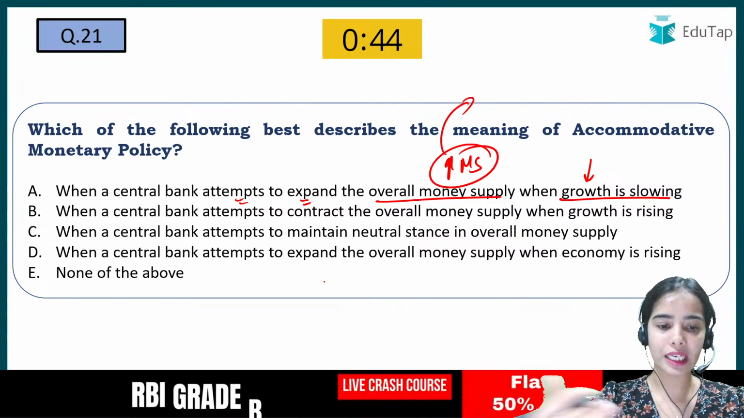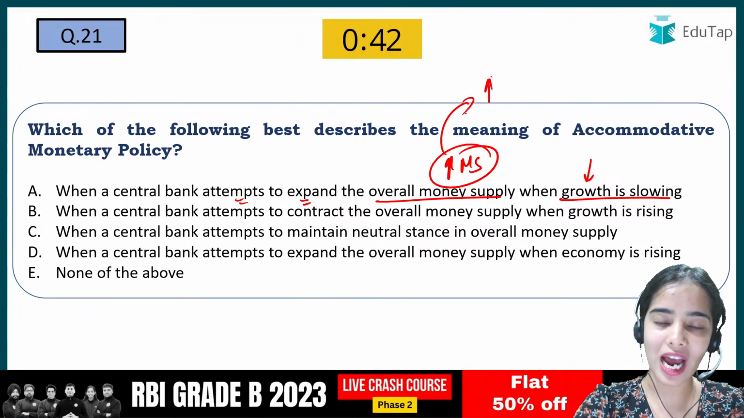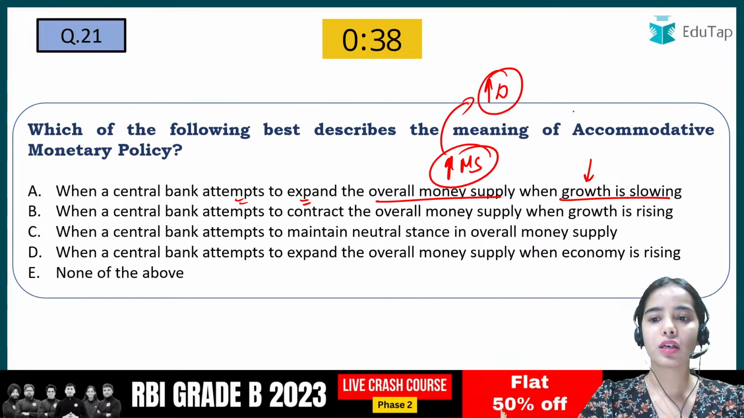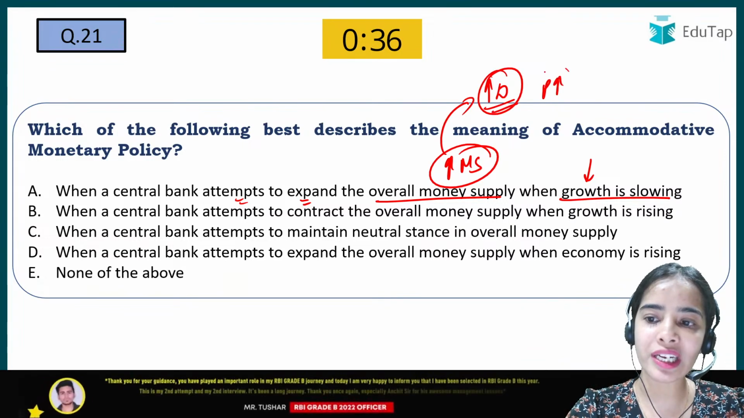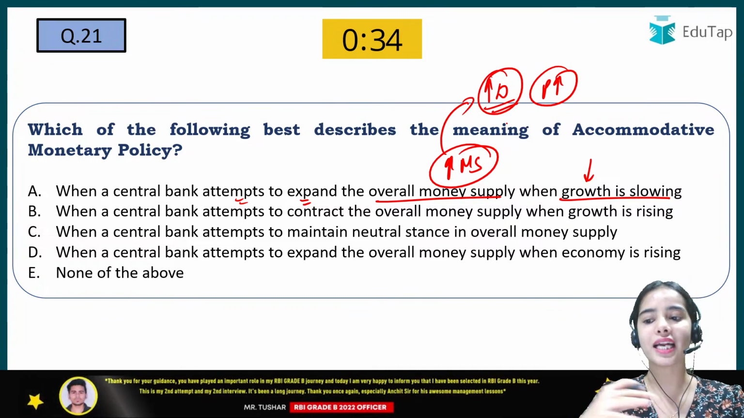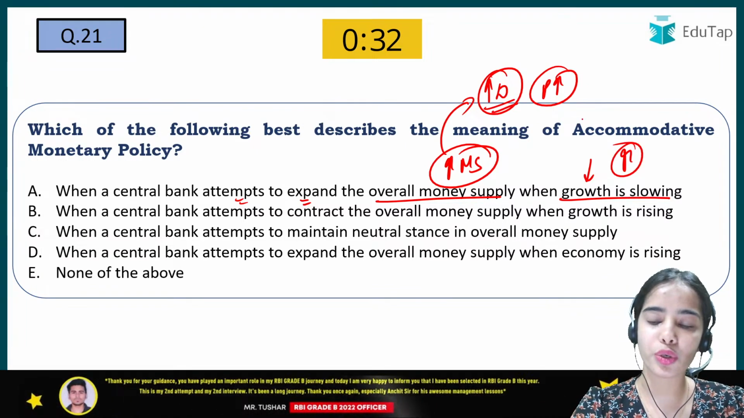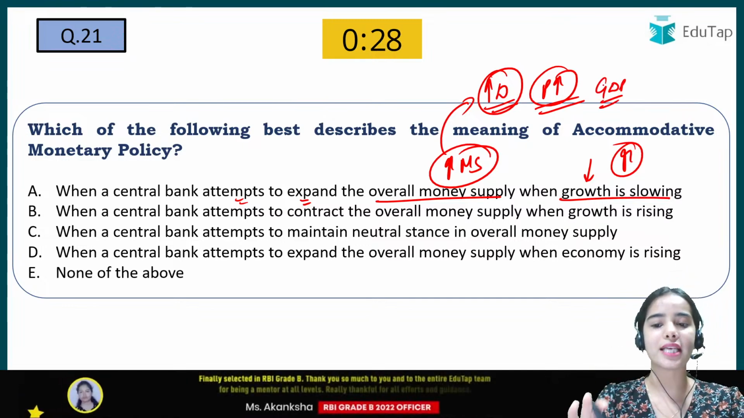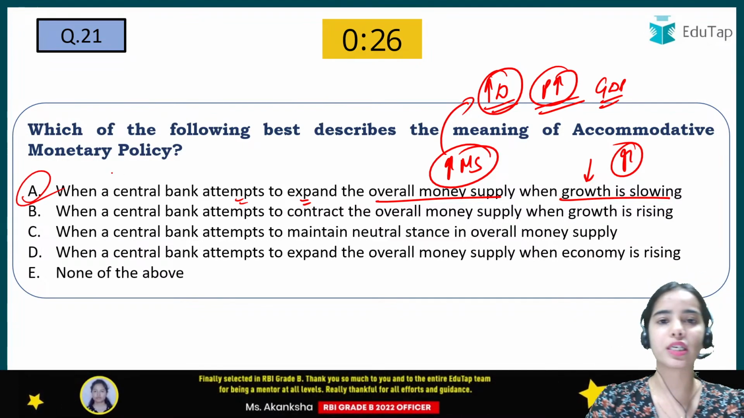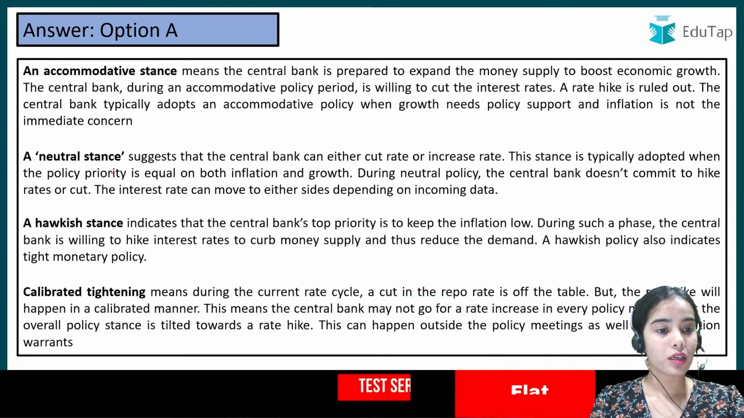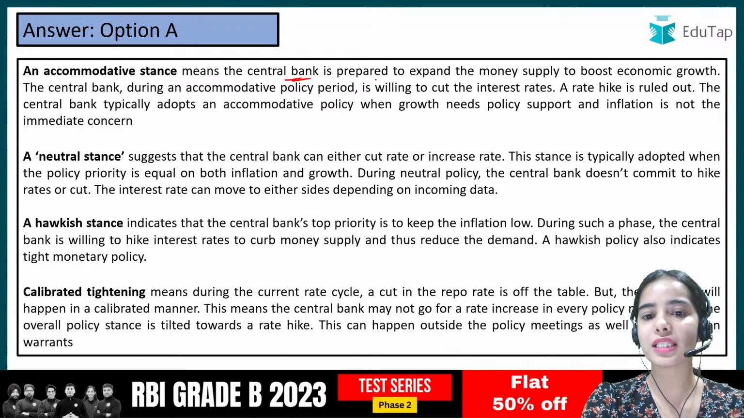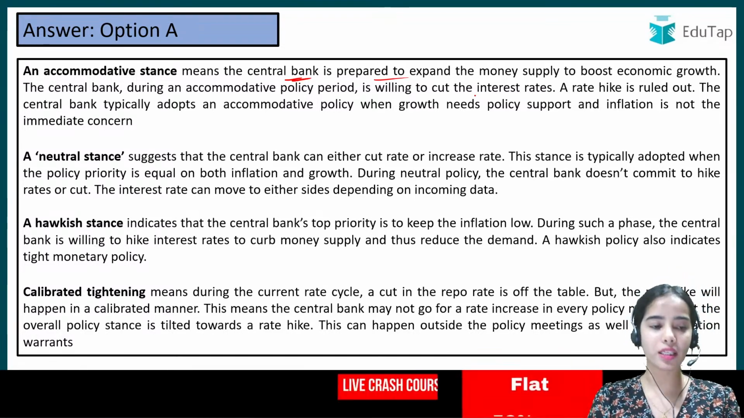Money supply is increasing, that means the people will have more money in their hands, they can demand more, and when they are demanding more, the production will increase, the supply will start increasing, and it will increase growth, because GDP is directly related to the production that is happening in the country. So A was the correct option here. Okay, so you can read about the different stances. The accommodative stance is of the central bank when the central bank is expanding the money supply.